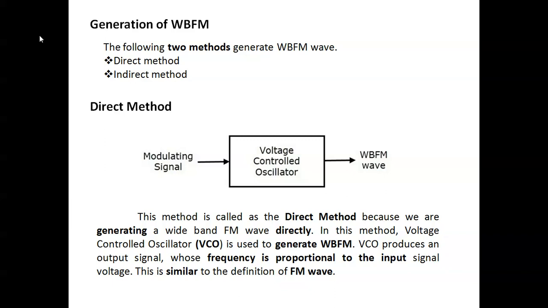If you increase the input voltage, then the frequency of the signal also increases. If you decrease the voltage, the frequency also decreases. That is proportional: the frequency is proportional to the input signal voltage.